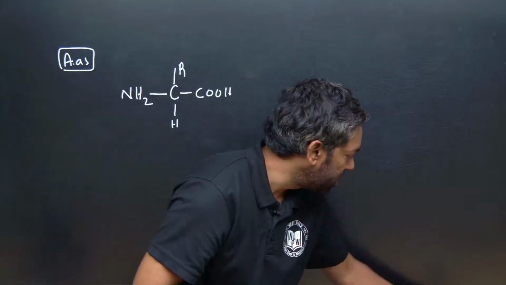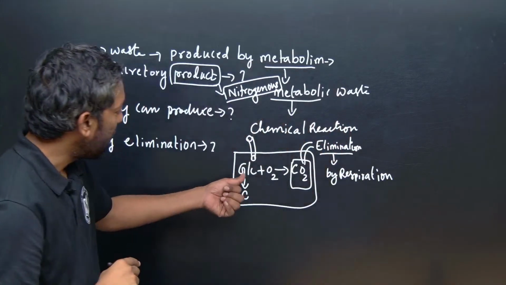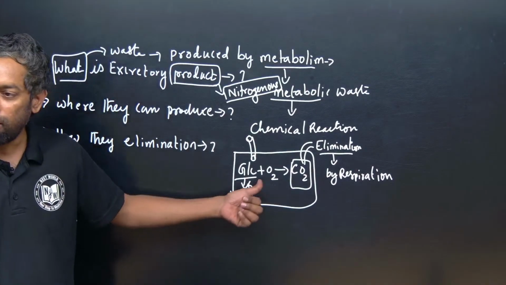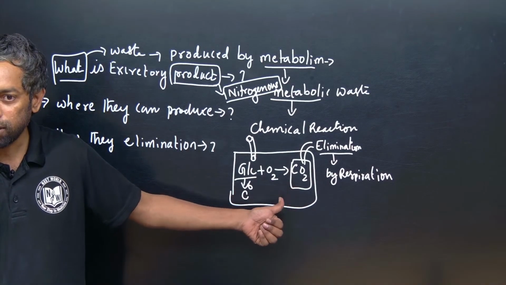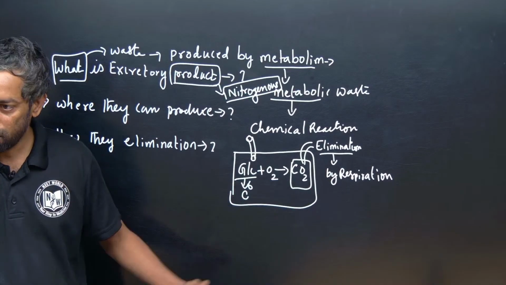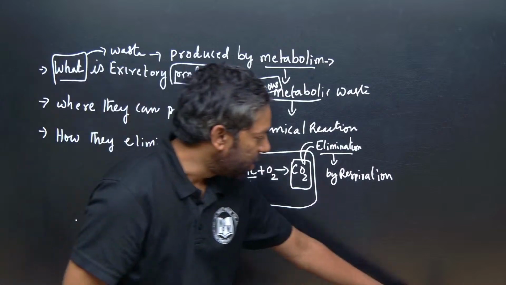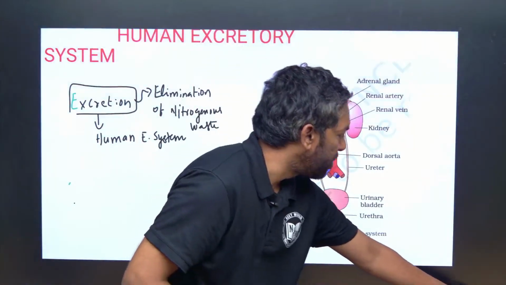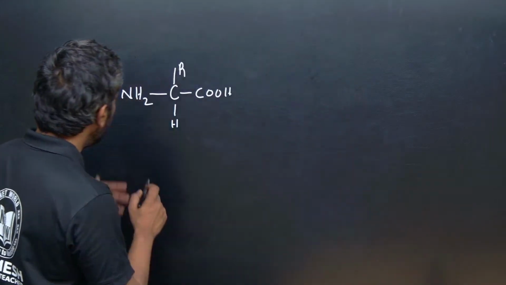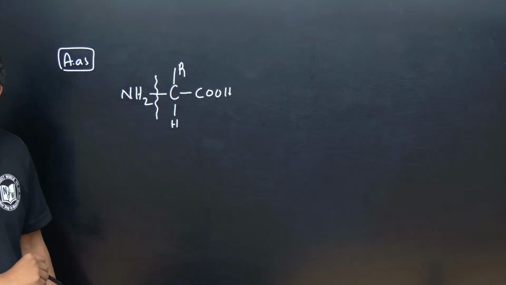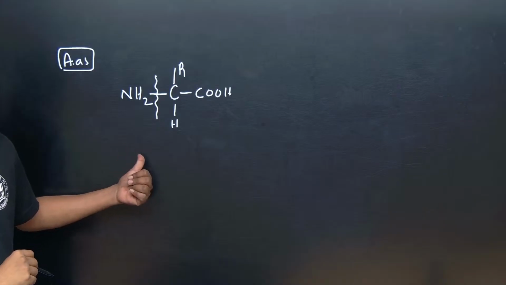The six-carbon chain breaks down with oxygen to release carbon dioxide as a gas. The amino acid also breaks down. This is a catabolic reaction.